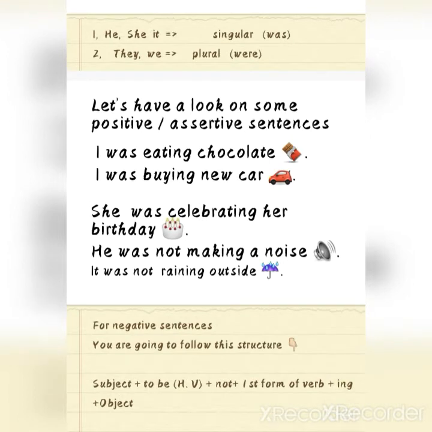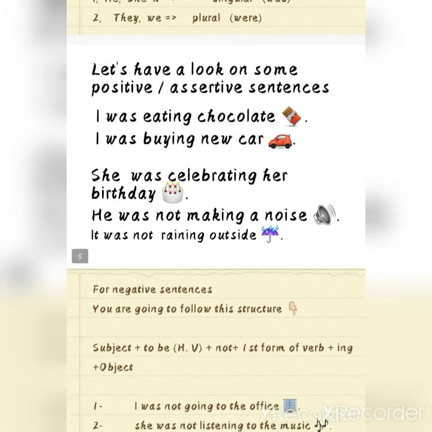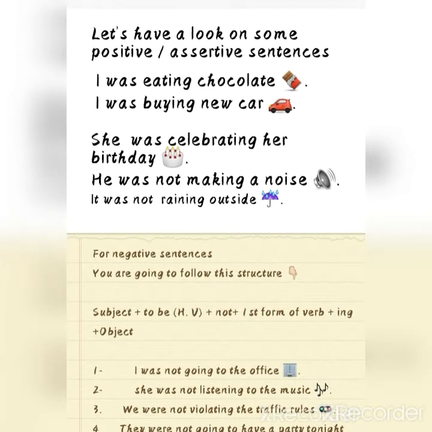So now let's have a look at some positive or assertive sentences. I was eating chocolate. I was buying a new car. She was celebrating her birthday. He was not making a noise. It was not raining outside.